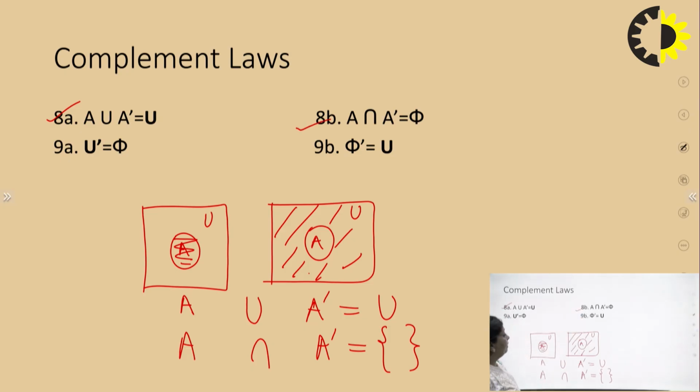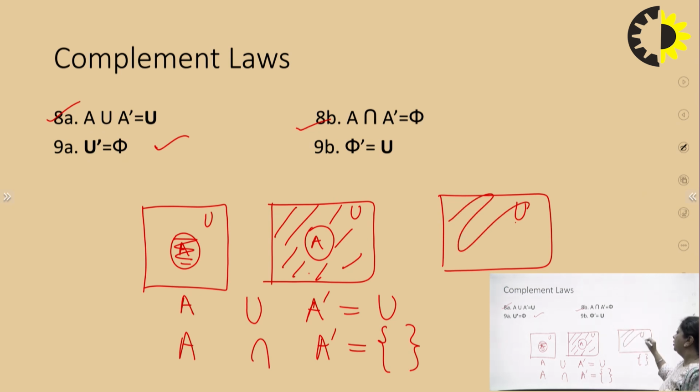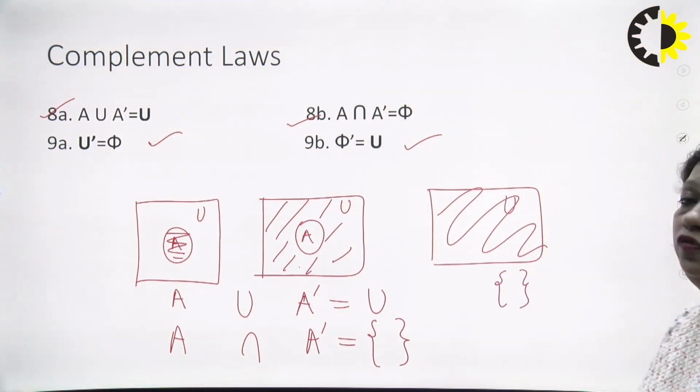Now, I have this universal set U. Everything is there inside this. When I take the complement of this universal set, I'll get nothing. I'll get a phi or a null set. This is what my third law says. And the fourth one, whenever you have null and you take the complement of null, you will get everything, that is your universal set U. So these are what are known as complement laws, and these hold for sets.